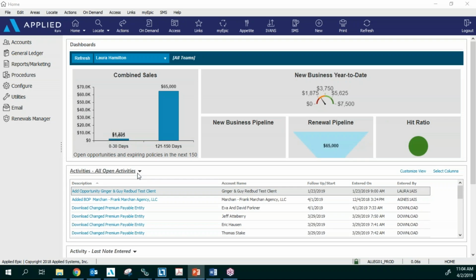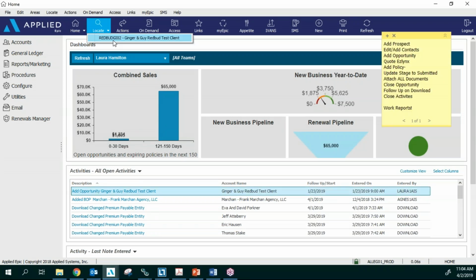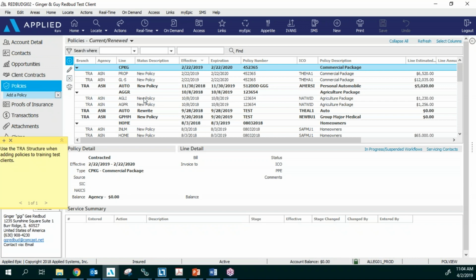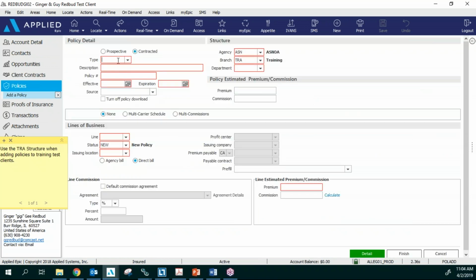All right, so let's get into Epic. What I want to show you real quick is to use AUTO for your motorcycles. That cycle line type that some of you were using is not available. So use the auto and just change this to motorcycle. That way, when you're looking at your policies, you'll know that's their auto and this is their motorcycle policy. Please use that instead of the cycle policies.